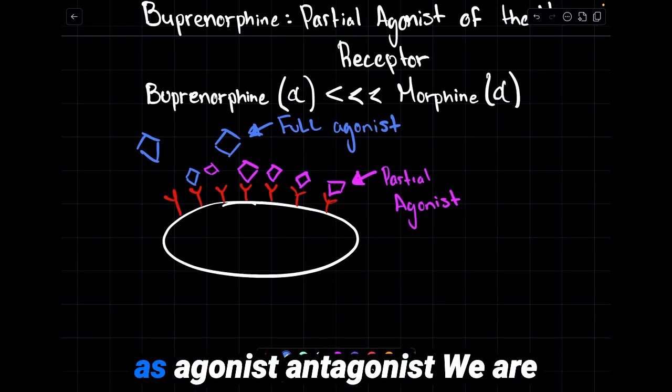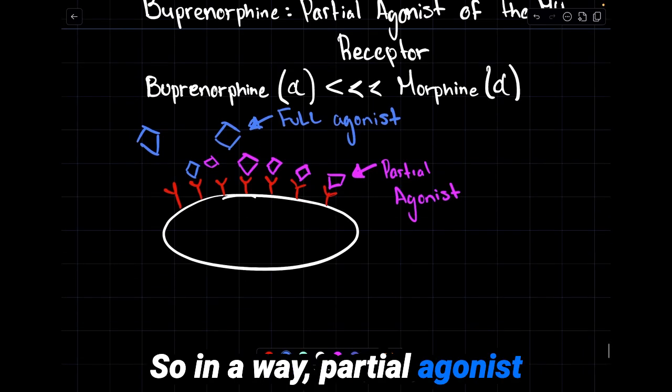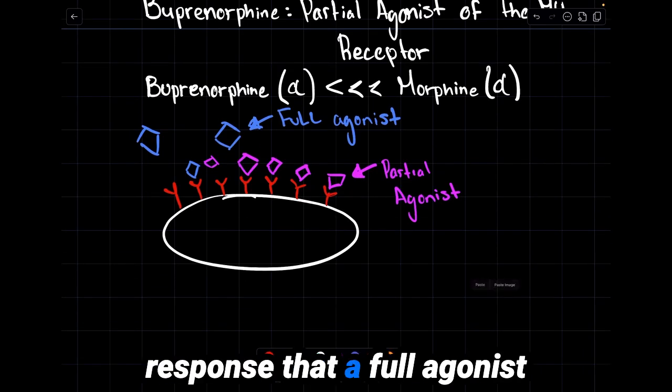Partial agonists are known as agonist-antagonists. We are preventing full agonists from binding to the receptor site. So in a way, partial agonists antagonize a portion of the response that a full agonist would be able to provoke.